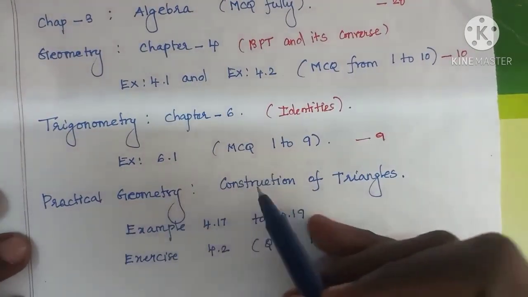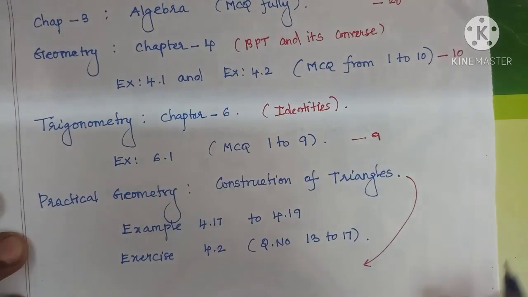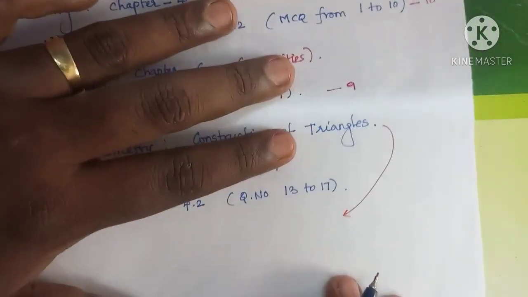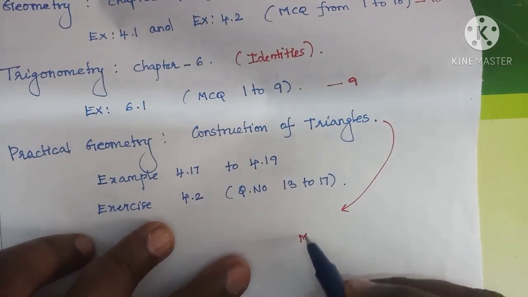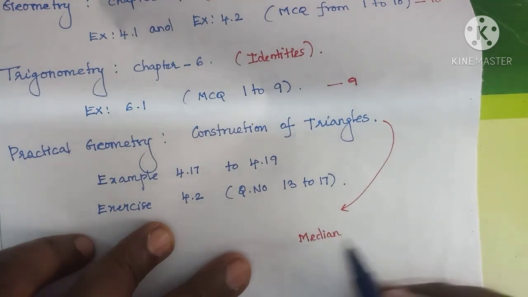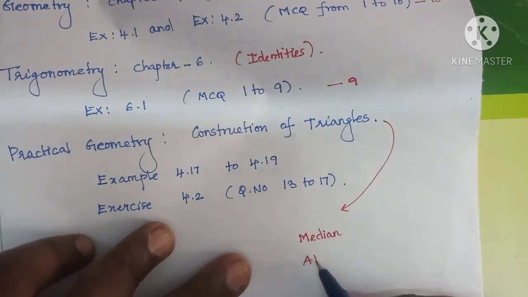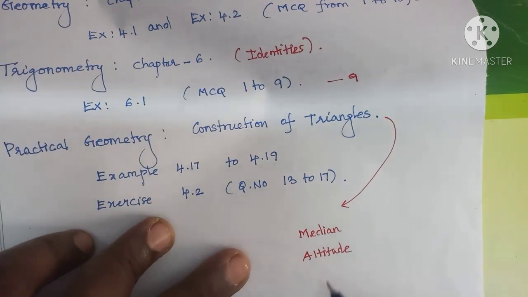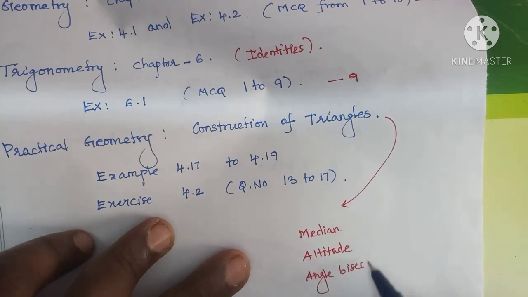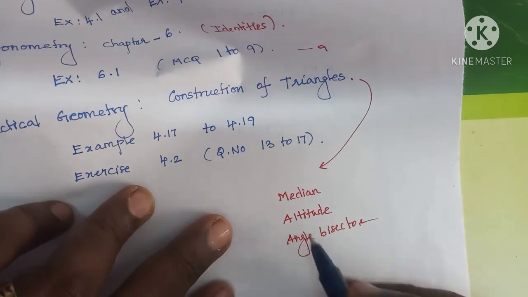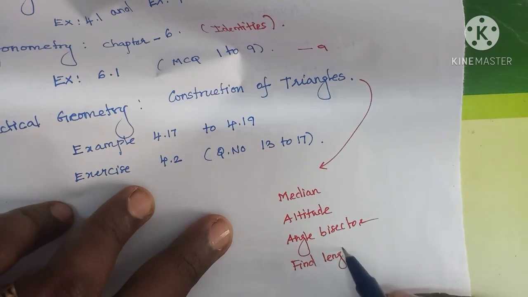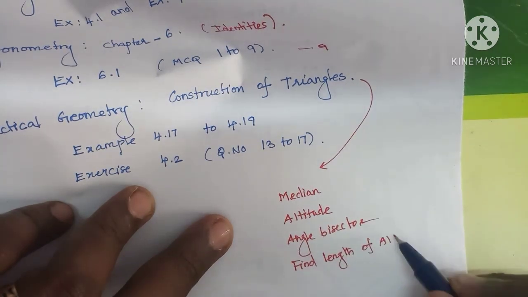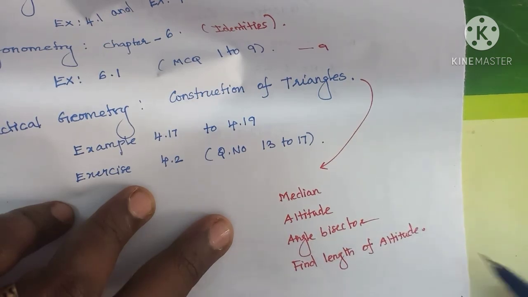Next, practical geometry, construction of triangles. Recently we taught you there are 4 models. First one, median: when the median is given, how to construct. Next one, altitude. Next one, angle bisector. Then the last one, median is given, find the length of altitude.